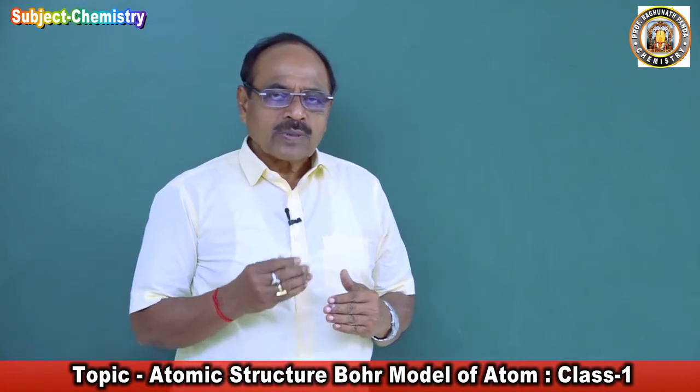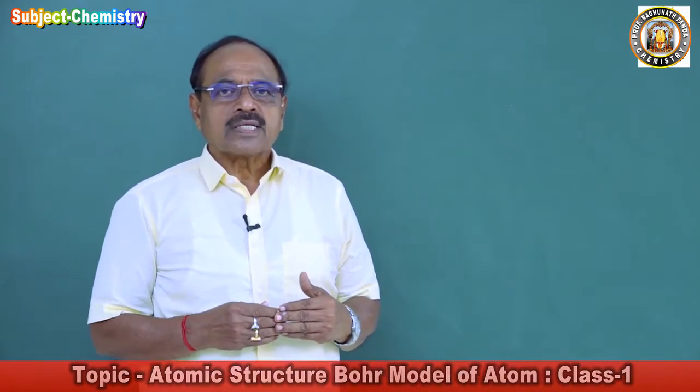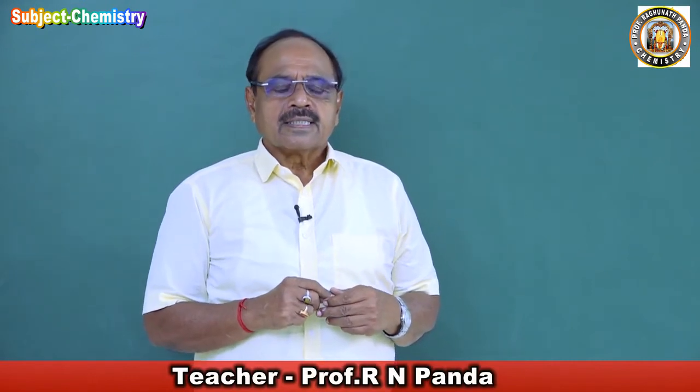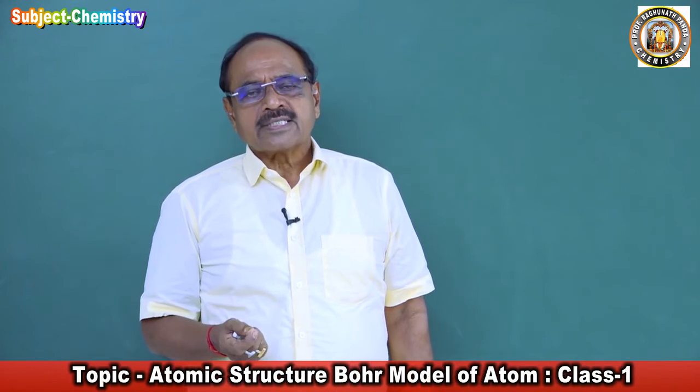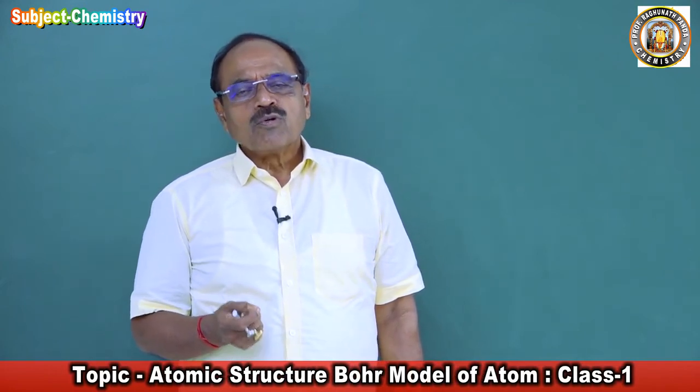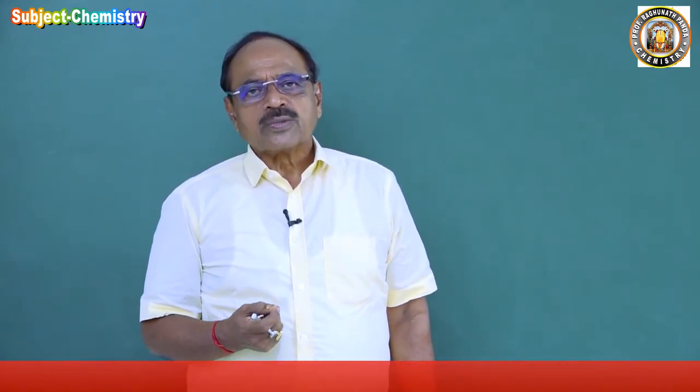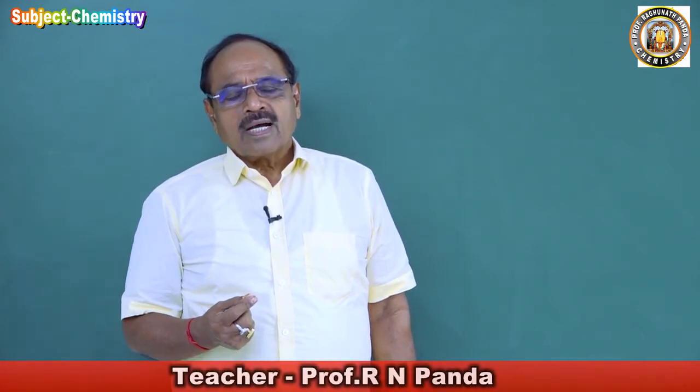So, in order to overcome the objections raised on the Rutherford model of atom, what are the objections raised? The first objection: the electron is a negatively charged particle moving around the positively charged nucleus, and it ought to radiate energy.